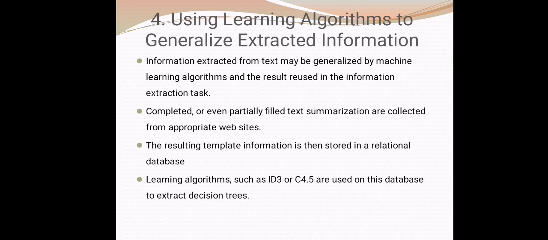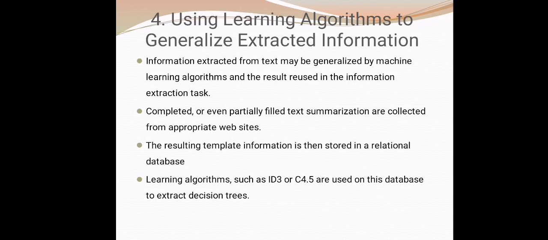Okay, the last application is using a learning algorithm to generalize extracted information. Here information extraction is also used, but here we are applying a learning algorithm. That is, in machine learning there are different learning algorithms. Information extraction from text may be generalized by machine learning algorithms and the result reused in the information extraction task. Completed or even partially filled text summarization templates are collected from appropriate websites. Then the resulting template information is stored in a relational database, in which the data will be stored.